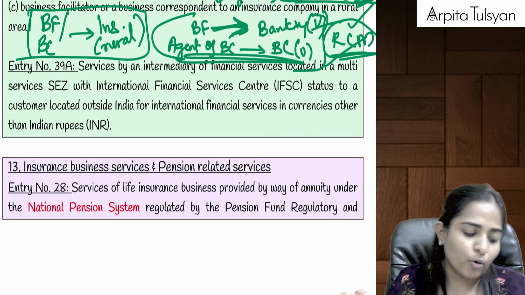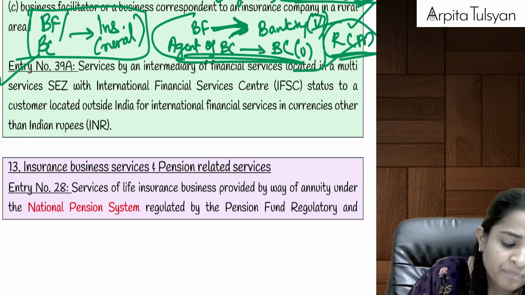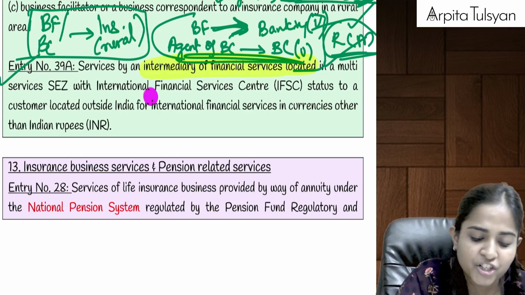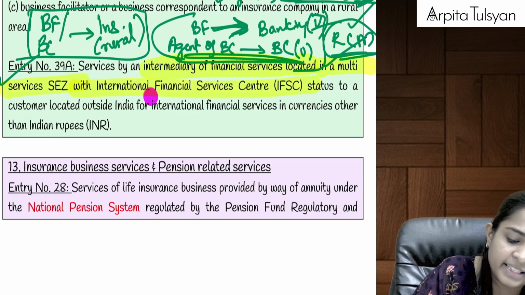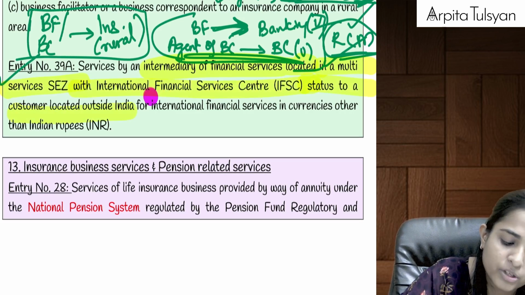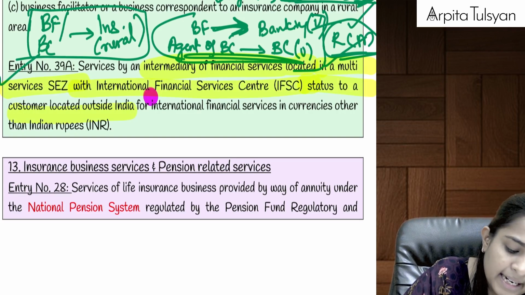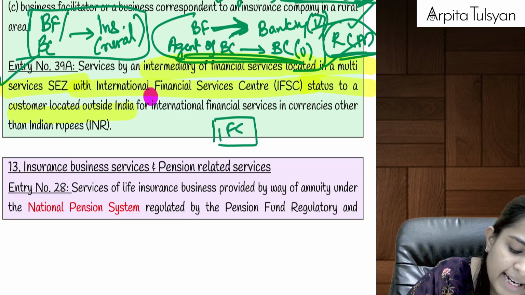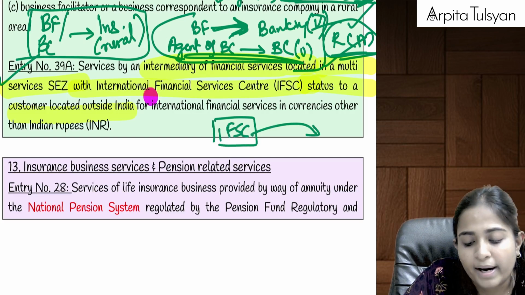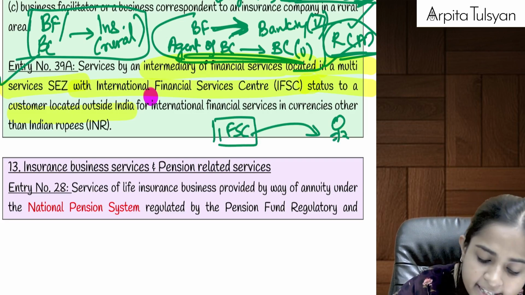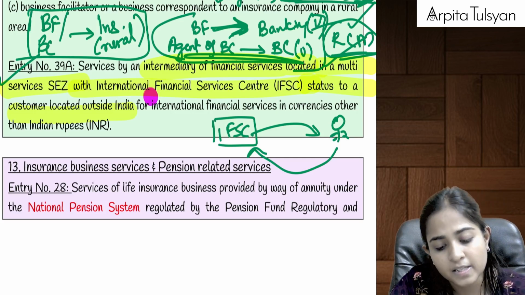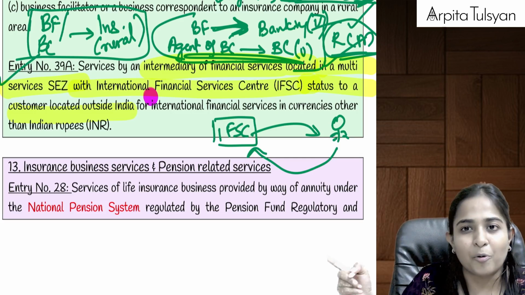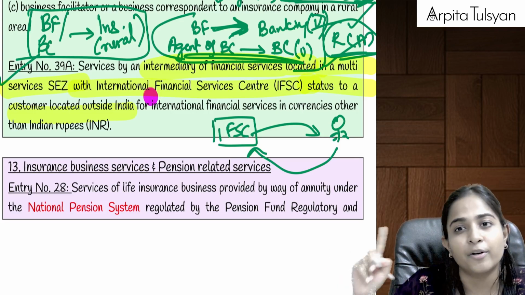Then going to the next one, entry number 39A: services by an intermediary of financial services located in a multi-services SEZ with IFSC status to a customer located outside India. Let's say there is someone situated in IFSC and that person is providing services to a customer who is located outside India. Can we say we are going to take charges from that person for providing the services? We cannot collect GST from outside India. You can export your services, but you cannot export GST.